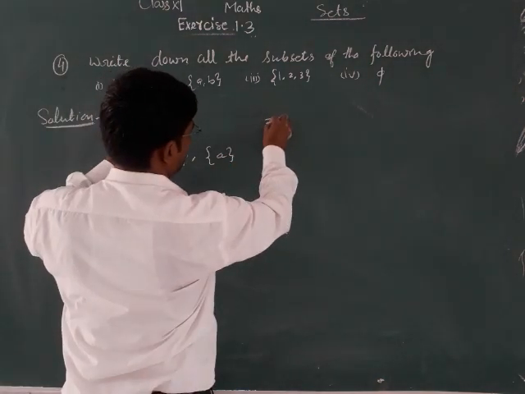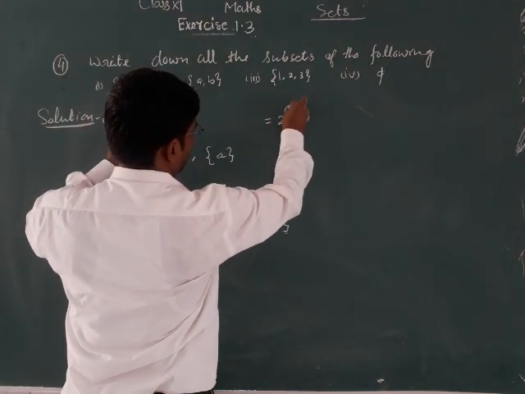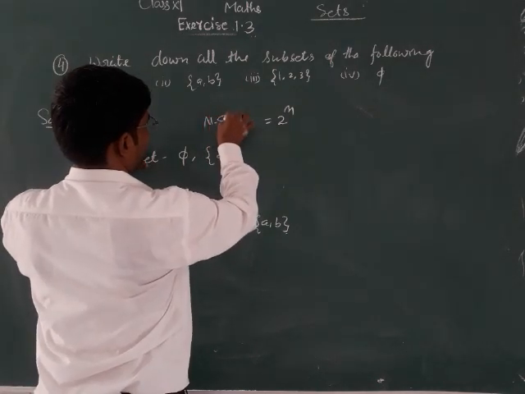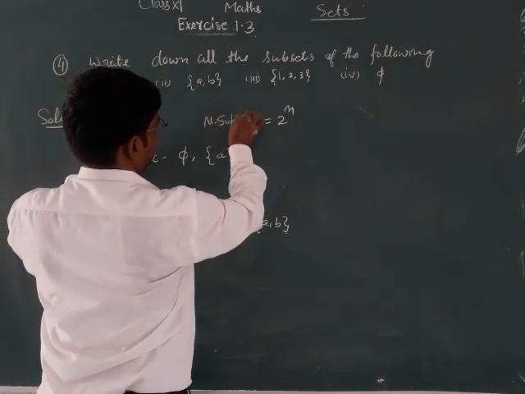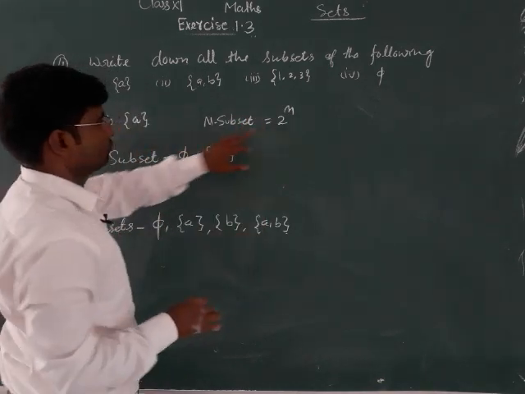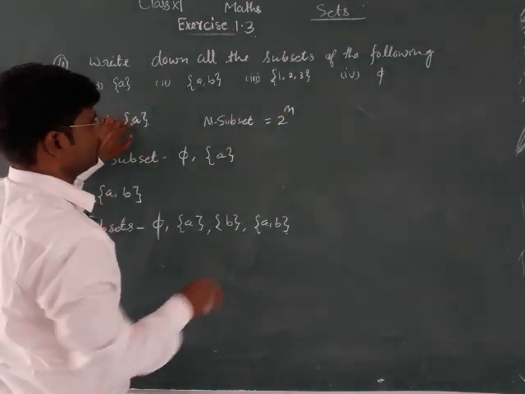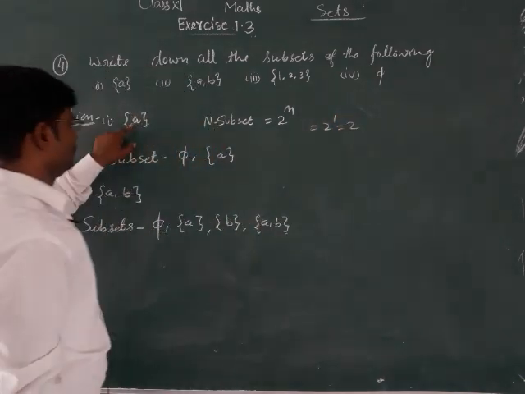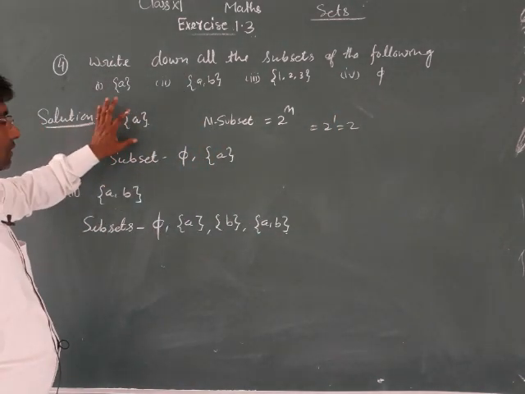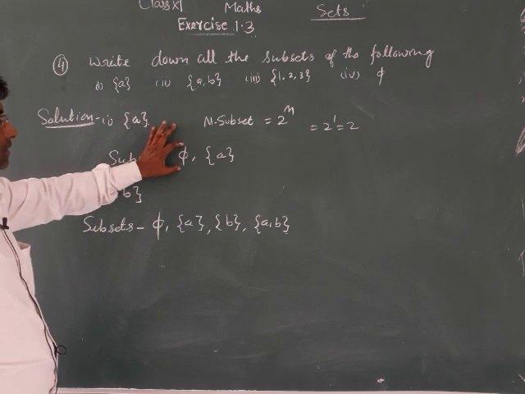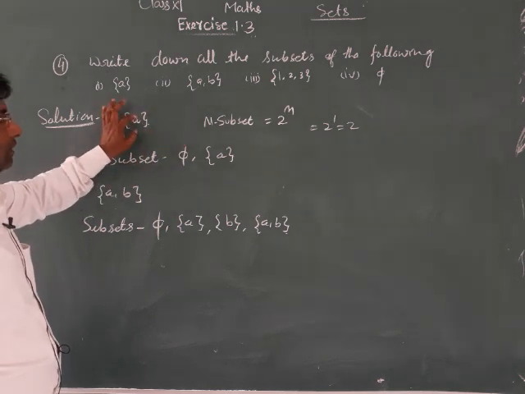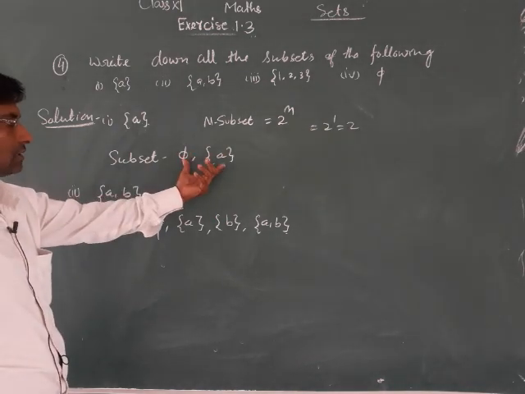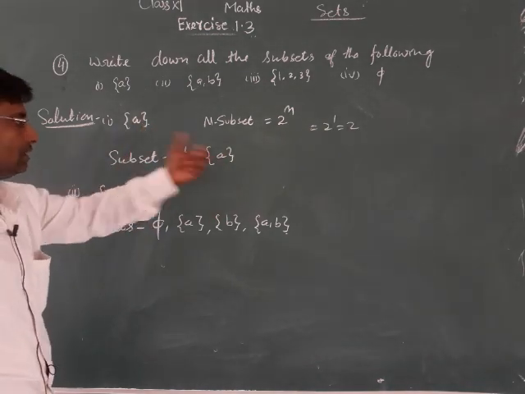You can use the formula 2 to the power n. Here n is 1, so 2 to the power 1 is equal to 2. The subsets are phi and {A}.